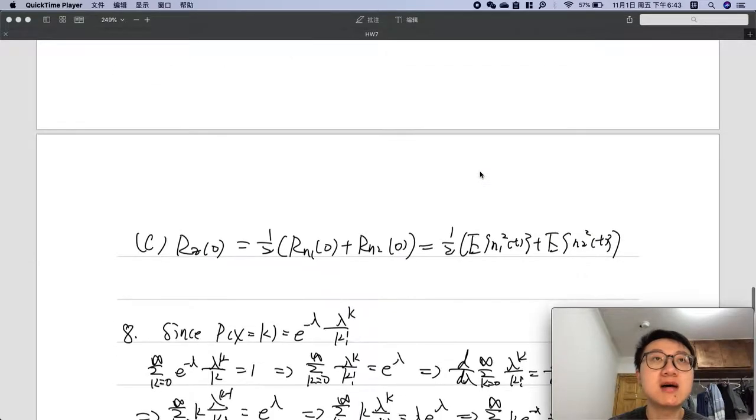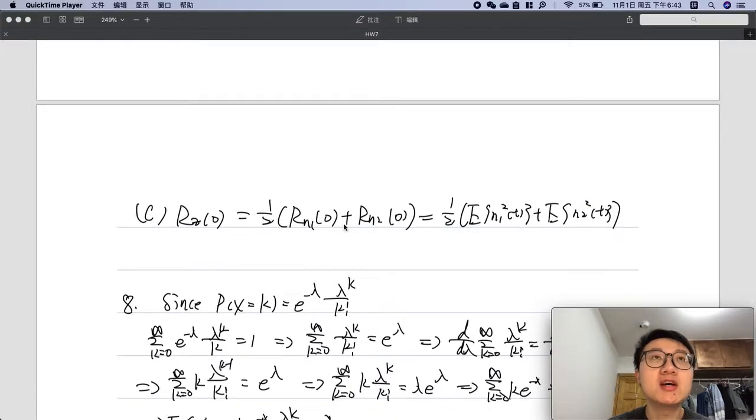We get that this autocorrelation is equal to 1/2 times the expected value of N1(t) squared plus the expected value of N2(t) squared. So that's the first question.